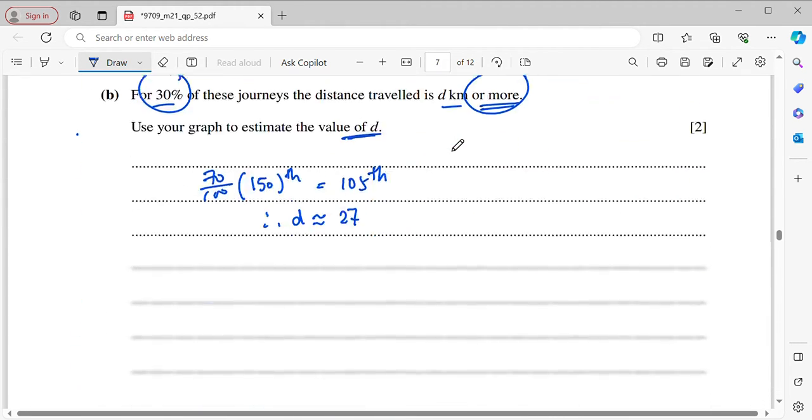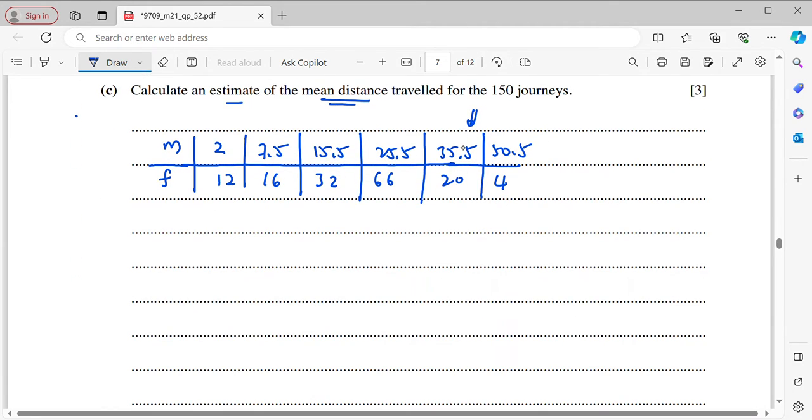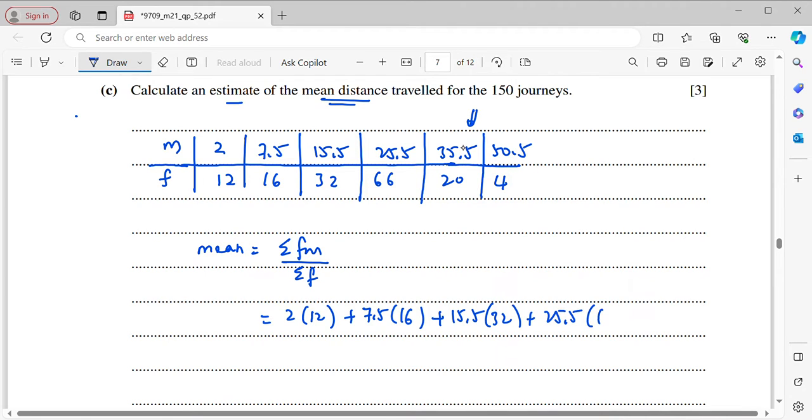Okay, so which means your mean is summation Fm over summation F, which is 2 times 12 plus 7.5 times 16 plus 15.5 times 32 plus 25.5 times 66 plus 35.5 times 20, lastly 50.5 times 4.